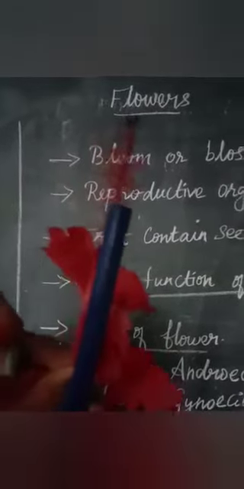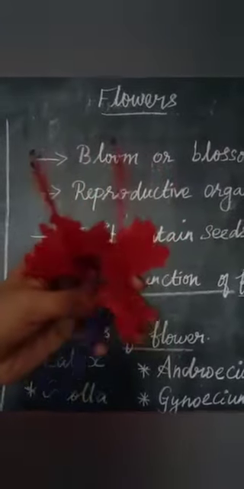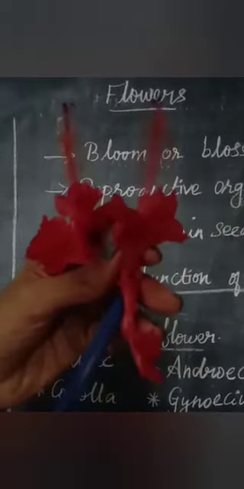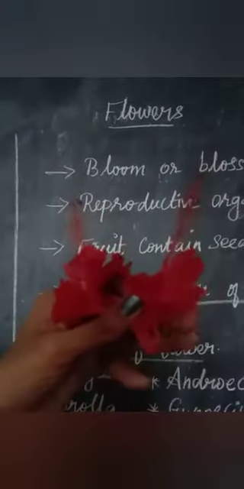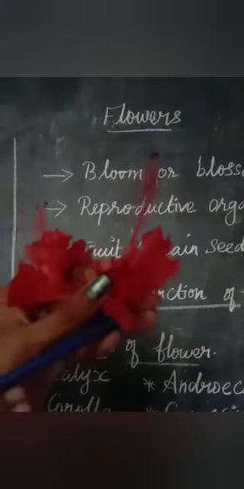Okay, and the female part is called the pistil. The female part is present at the base of the flower. At the base of the flower, you can see the female structure. Okay, female structure. There is a pistil.